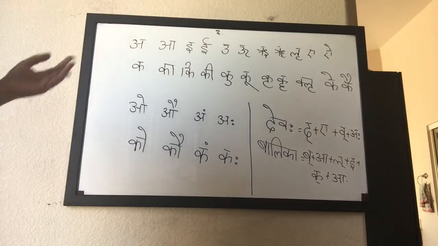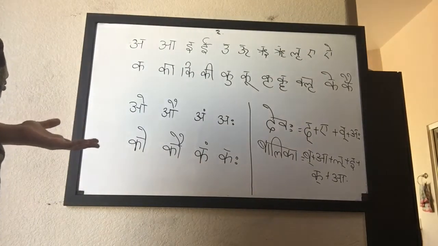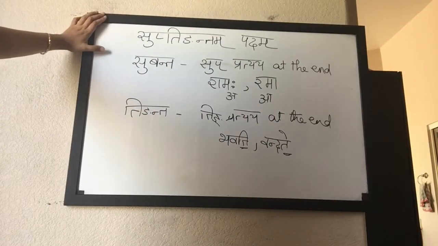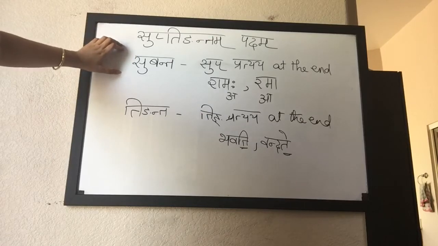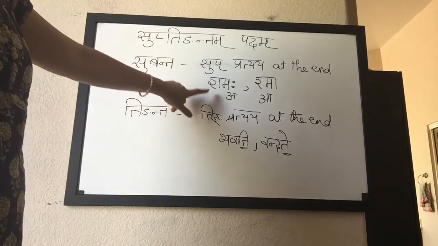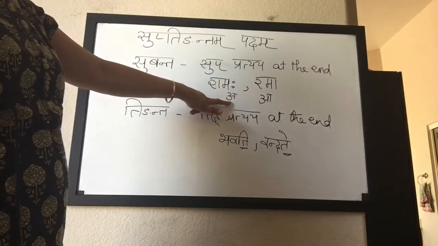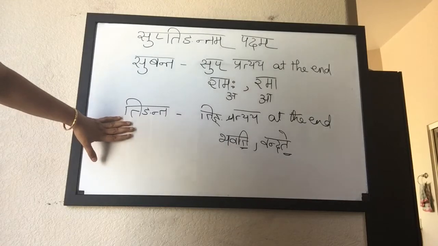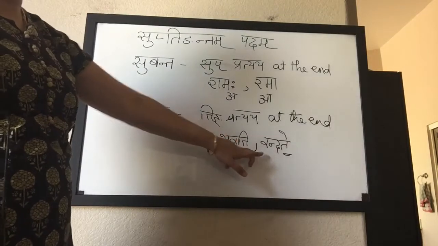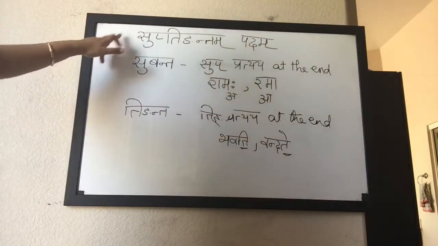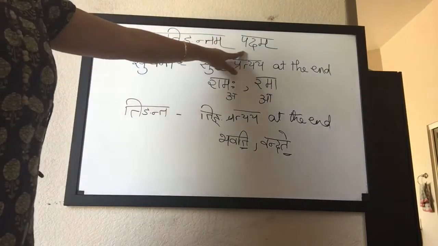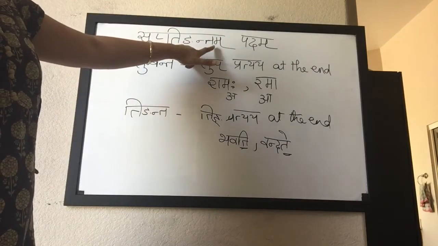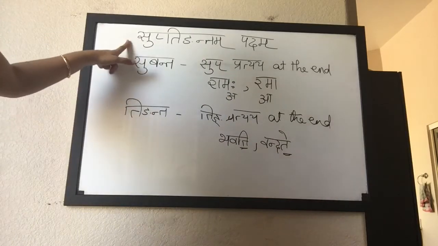And in Sanskrit, the shabdas are classified under two main groups. Let us see that classified into two main groups and are called as suptingantam padam. So the words that end in sup pratyaya at the end, like Ramaha and Rama, see that their ending is a and a. And words that end in ting pratyaya at the end, like bhavati and vandate, ti, te. Suptingantam padam. What is a padam? A word that ends in sup pratyaya or ting pratyaya, ante, antam, in the end.